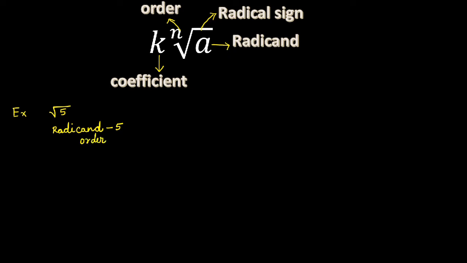And what is the order? Here there is no number above the radical sign, so the order is 2. And coefficient is 1. There is no number along with root 5, so the coefficient is 1.